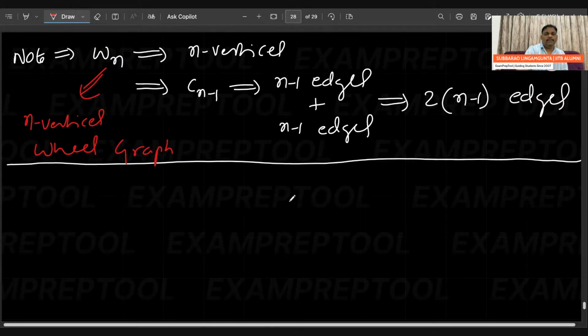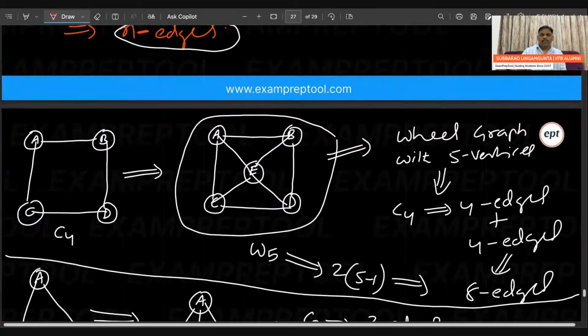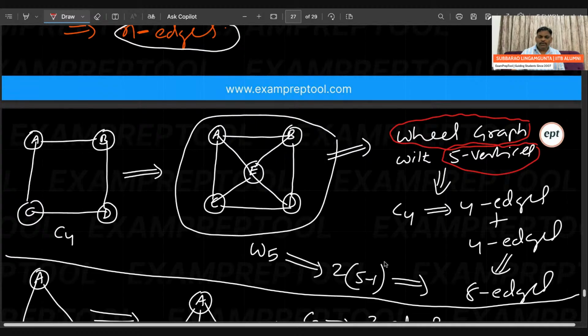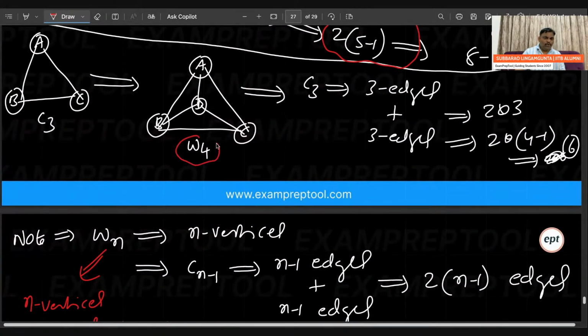Fine, perfect then. So let's go to this. Same thing here. From here it started. The actual game started here. See this one. A wheel graph with 5 vertices, the main point I'm underlining, contains 2 into 4 edges. Similarly, W4 came from C3.